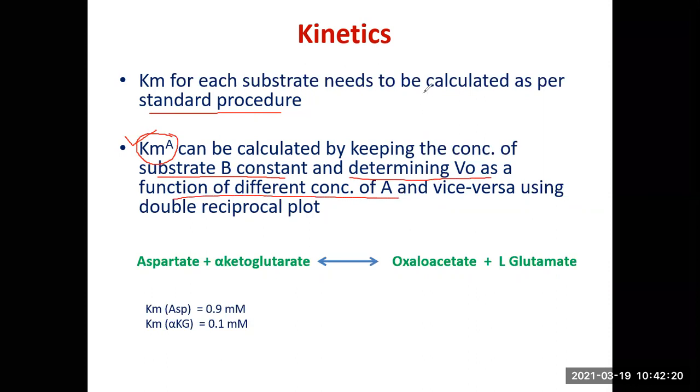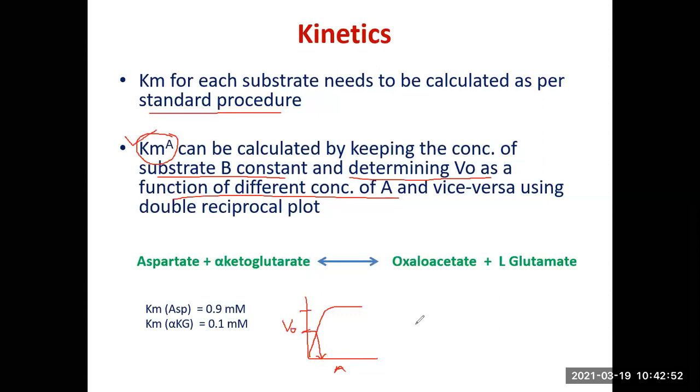All right. And then you can plot a direct plot. You can have the concentration of substrate A on the x-axis and V0 on the y-axis. And as you know, you get a typical rectangular hyperbolic graph. This is Vmax. 50% of the Vmax will give you the concentration where the initial velocity is half of the maximum velocity, and that is the Km.